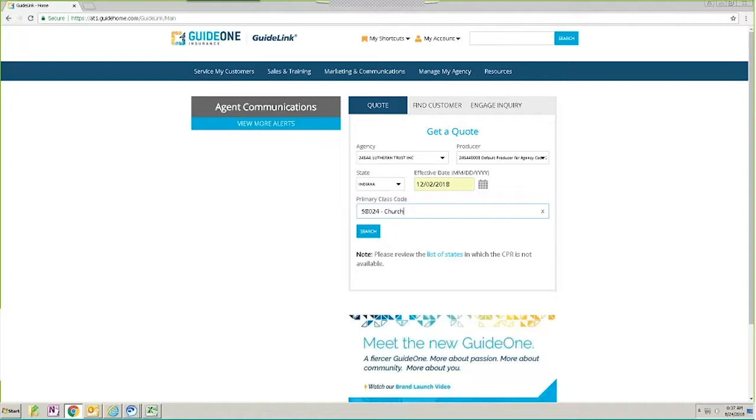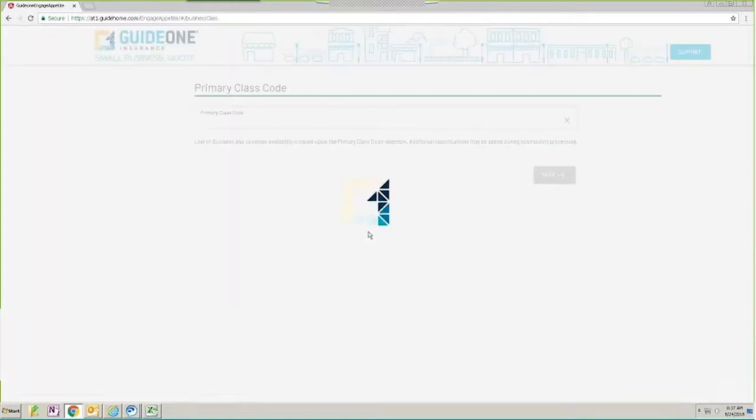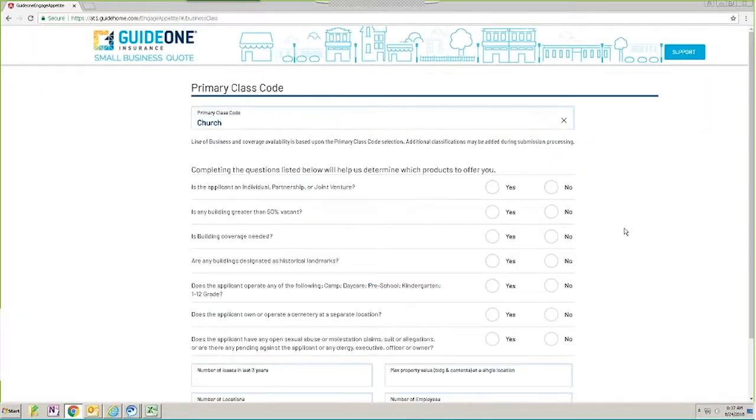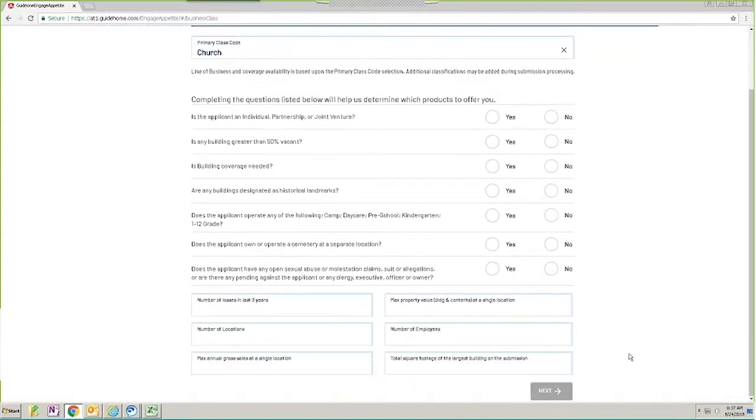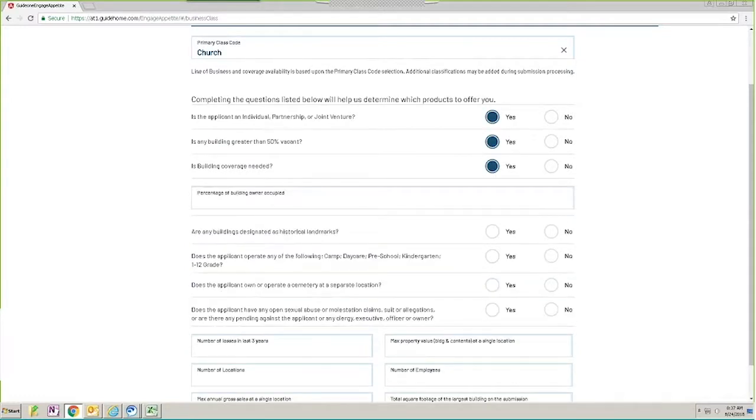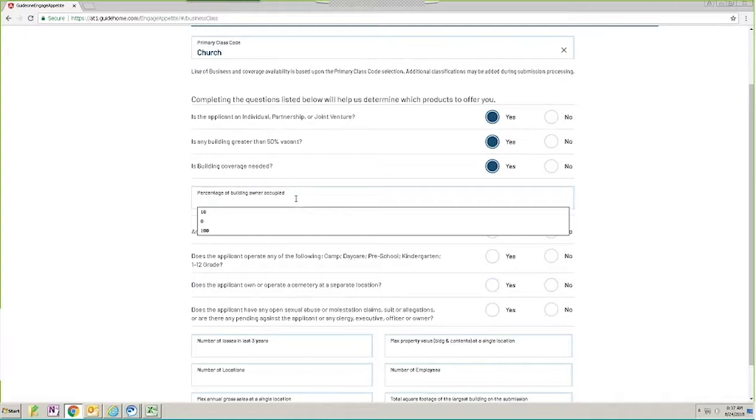They will then click search, and if the state is effective, if it's past the effective date for release, and if that is an industry that is within our appetite, then they will be taken to the portal. What will carry through is the class code that they entered on the previous screen. It then generates all of the questions that are applicable to the BOP industry overall, as well as that particular industry. In this example, we are going to fail these questions. By fail, meaning we're picking things that are outside of appetite for this policy, because we want to show you the messaging that the agent will receive.